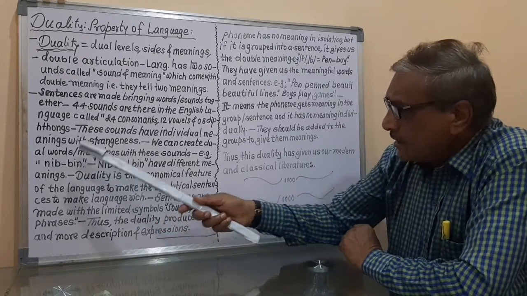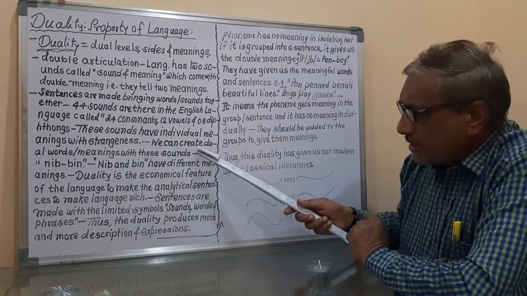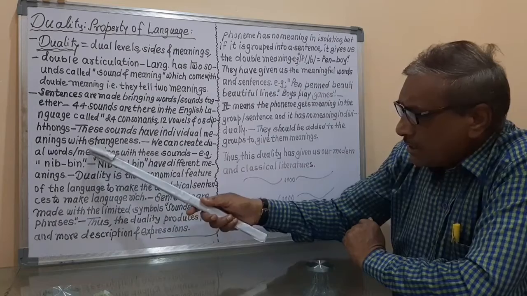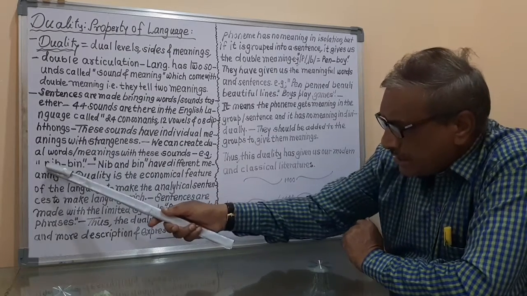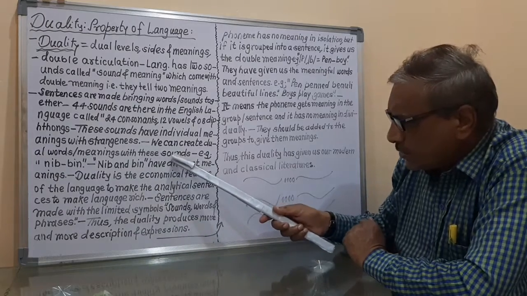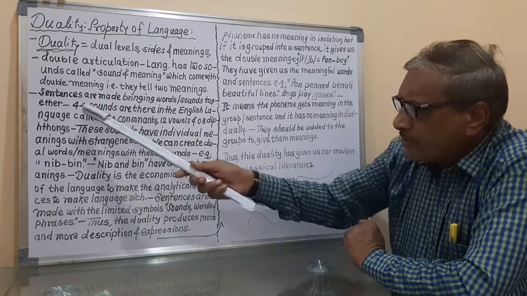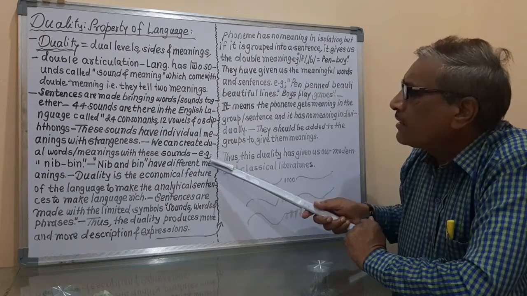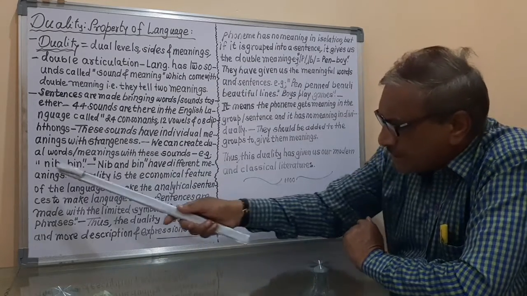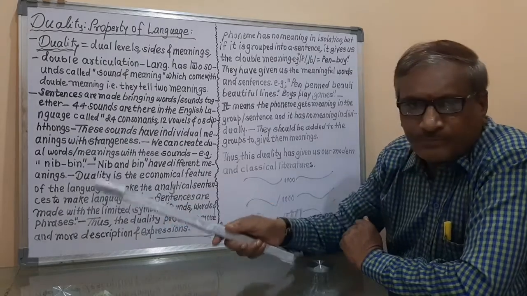And that's why here is the explanation that we can create double words. Means these are the two double words. Nib and bin are the double meanings with these sounds, means with the help of these 44 sounds. And here the example is given, and that example is nib and bin.